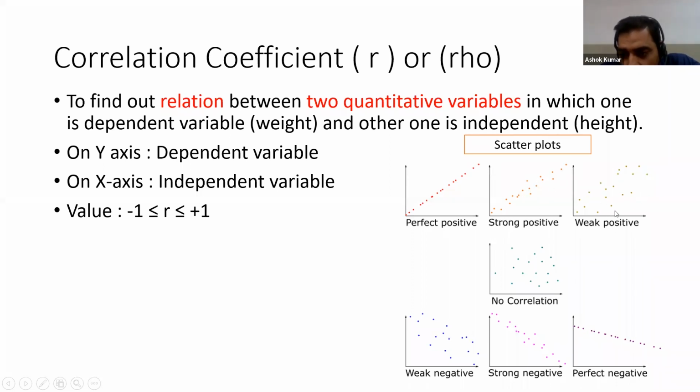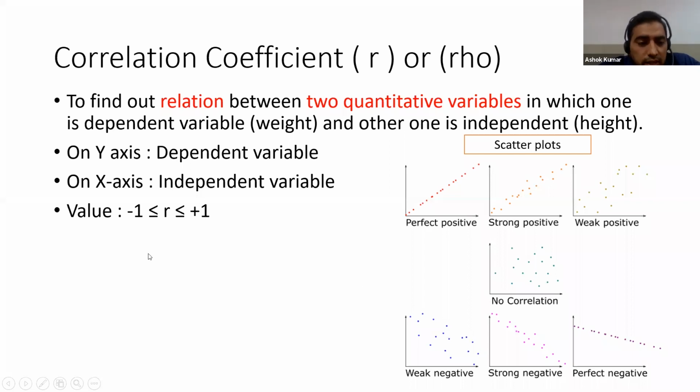You can see there is scatter in the observations, and there is no linear correlation. You have to remember there is no linear correlation. Maybe there is another type of correlation here, but no linear correlation. And here, this is a weak negative correlation: one thing is increasing, the second thing is decreasing. This is a strong negative correlation, and this is a perfect negative correlation.